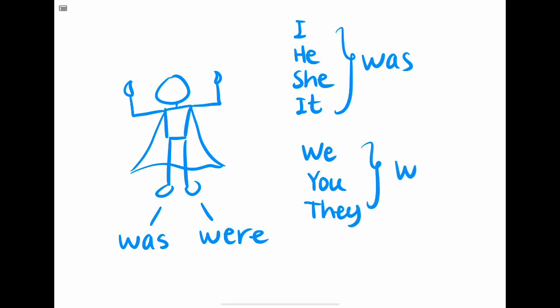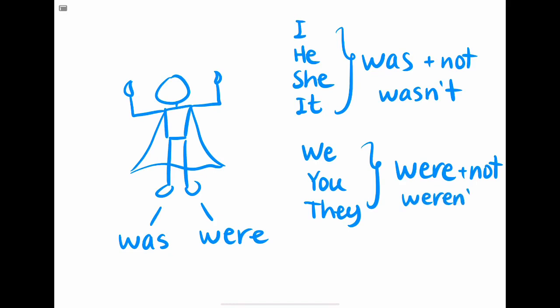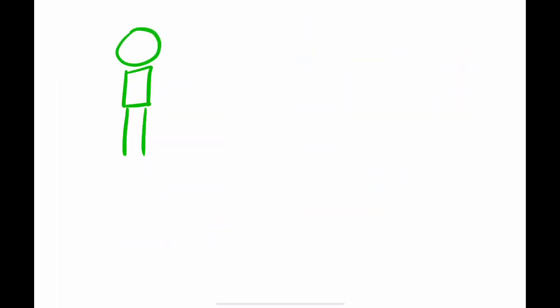For the negative sentences, we say was not. We can also say wasn't. Was not and wasn't are exactly the same thing. And for were, we say were not, or we can also say weren't. Were not and weren't are also the same thing. If it's not the verb to be, it's not a strong verb.